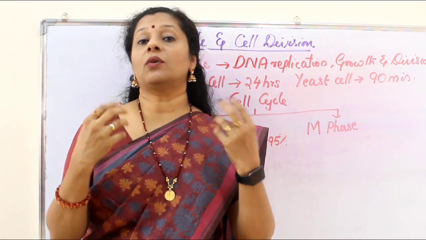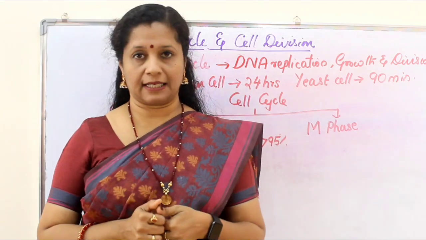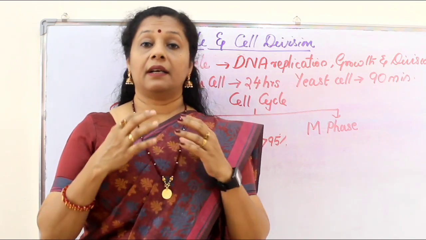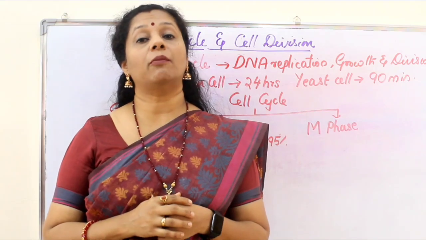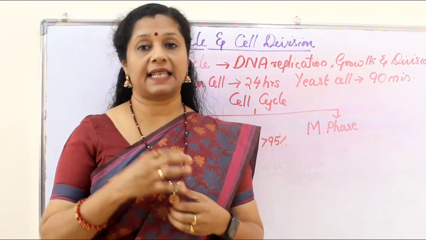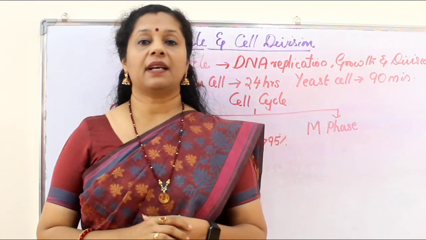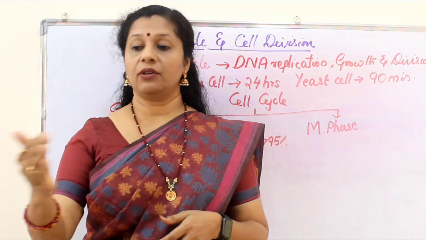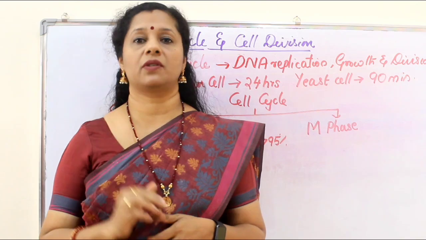But growth alone is not enough because they are supposed to divide into two daughter cells. So when they have chromosomes, they should ensure that the same number of chromosomes are there in the newly formed daughter cells as well. Imagine I am coming with the notes of the cell cycle. It has 4 pages. I am meeting you and you ask me, ma'am, can you give me the notes? I say, okay, yes, you can take it. Immediately your best friend also comes and asks me, ma'am, I also want the notes.